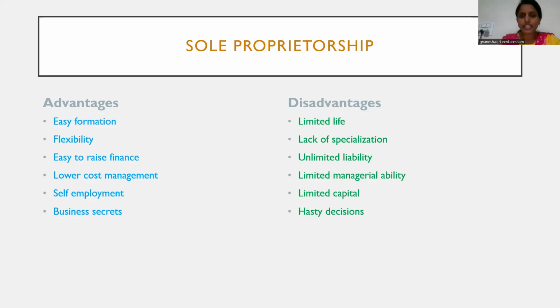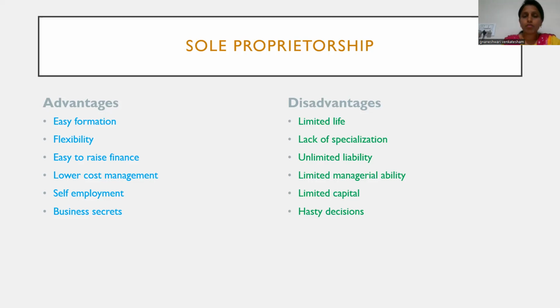Here we already said that with lack of specialization, the owner, the trader, may not have all the specialities or specialization which are required for the business organization. Similarly, the owner may not have the managerial ability to manage the business organization.